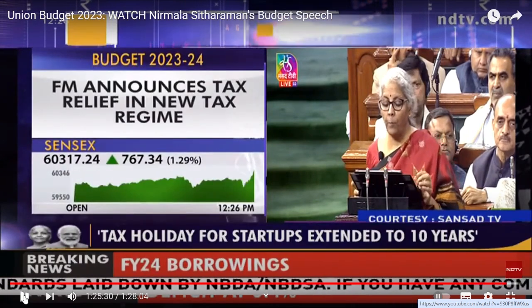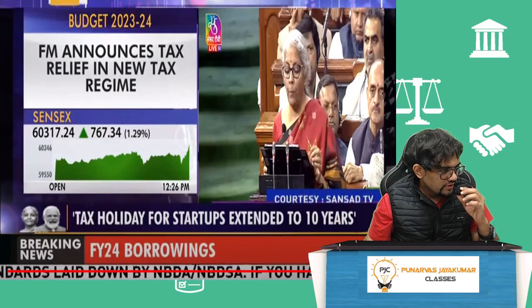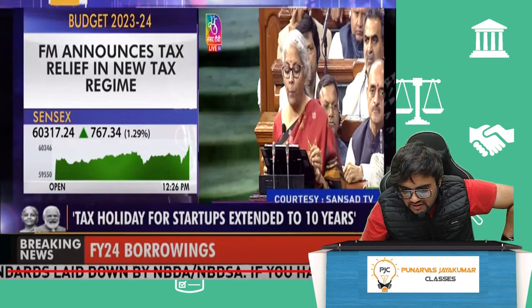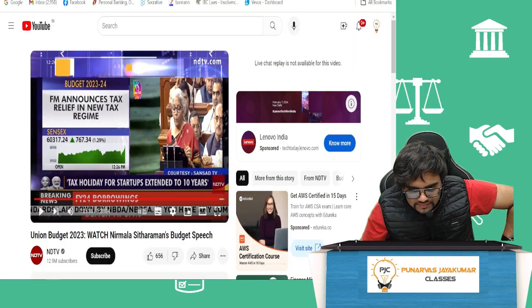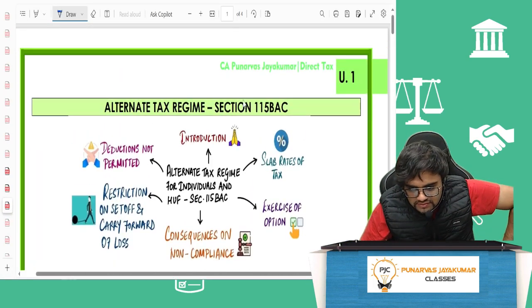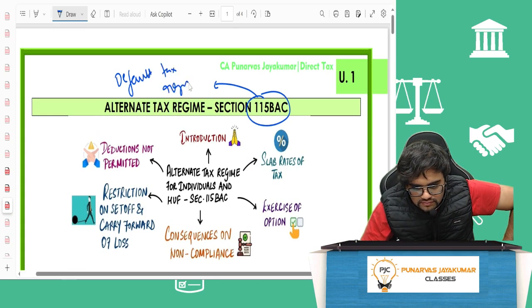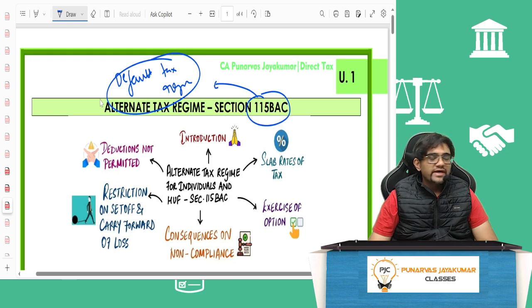Deadly point. Last one was a deadly point. What was the last one, guys? Yes, come on. I hope you understood. She said the default regime. This one, 115BAC, is the default tax regime. And what would be the slab rates?